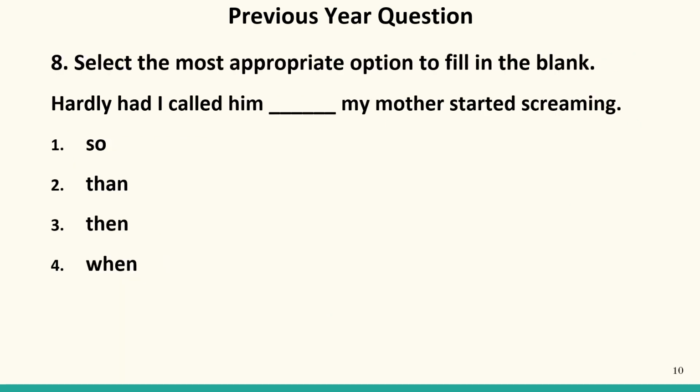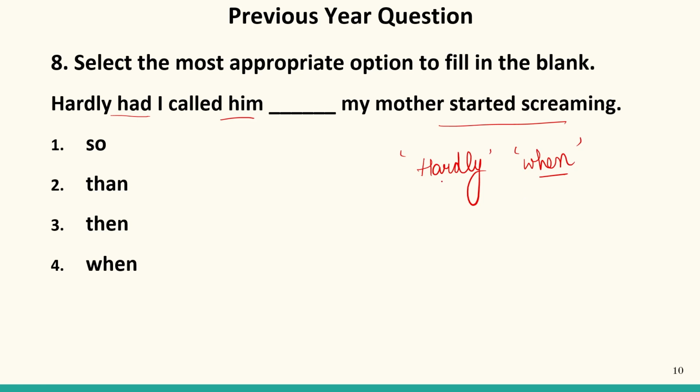Now again, we have a fill in the blank in question number 8. Hardly had I called him dash, my mother started screaming. In these kinds of sentences, when a sentence begins with hardly, hardly is a coordinating conjunction which coordinates with when. So whenever hardly is there, we connect it with another conjunction, when.